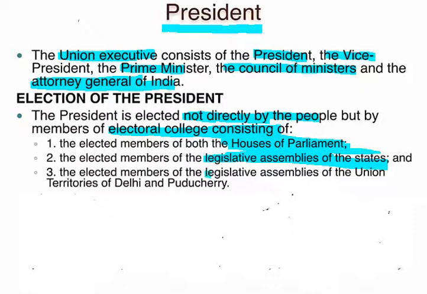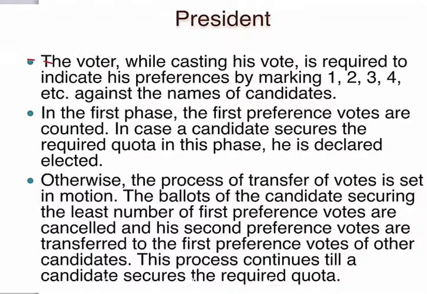The elected members of the legislative assemblies of the union territories, that is Delhi and Pondicherry, also take part. Remember, only elected members of these houses will cast their vote during the election of the president. This election is based on the preferential voting system, conducted by the Election Commission, and the election of the president is by secret ballot.